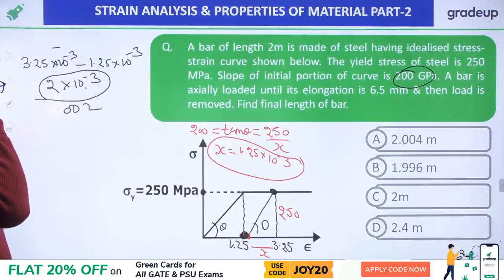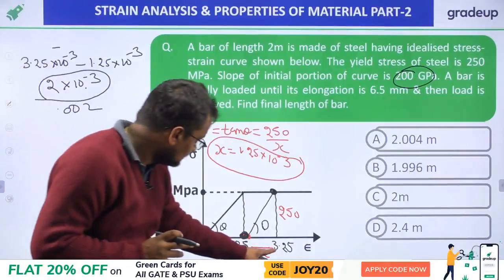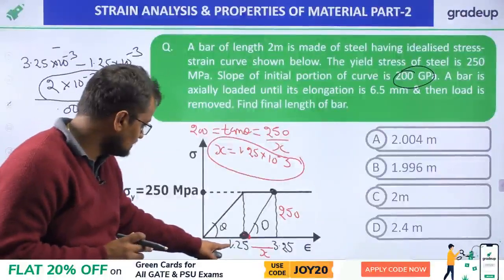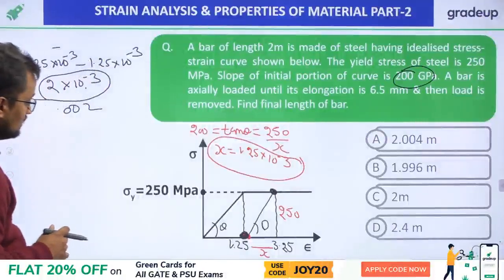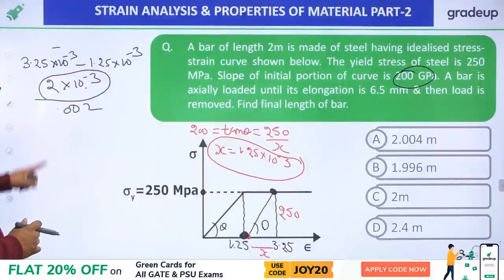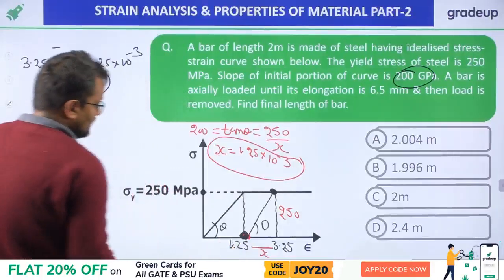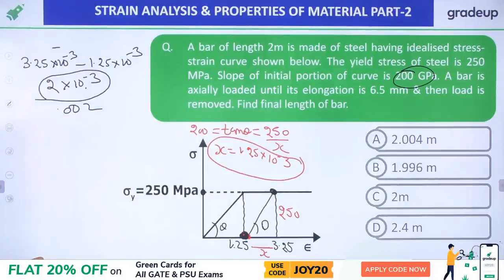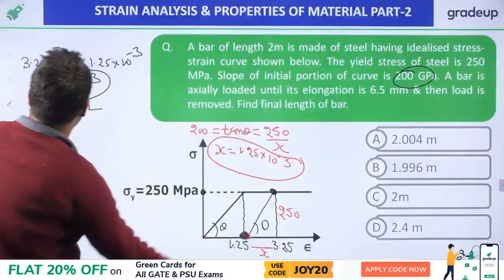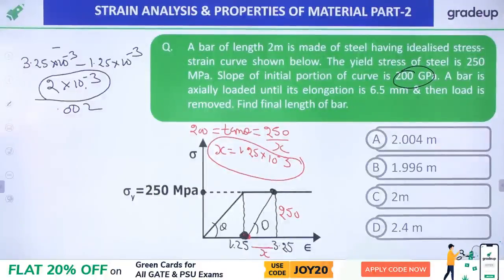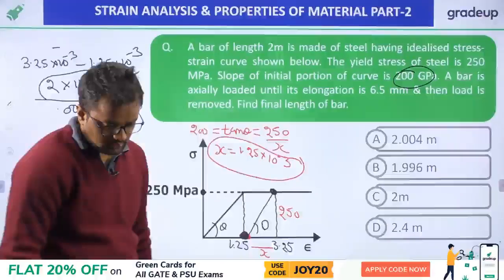So let me once again check. This is 3.25 into 10 power minus 3 strain. This is 1.25 into 10 power minus 3 strain. So this is 2 into 10 power minus 3 strain. Please, all of you do the calculations.